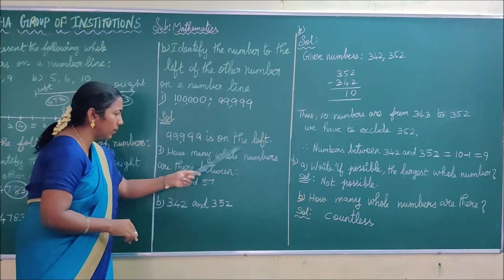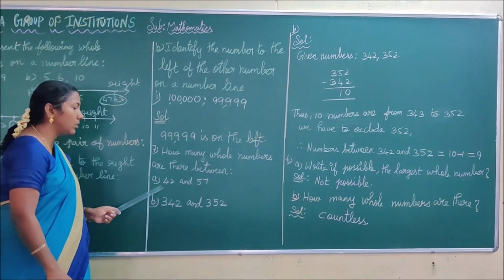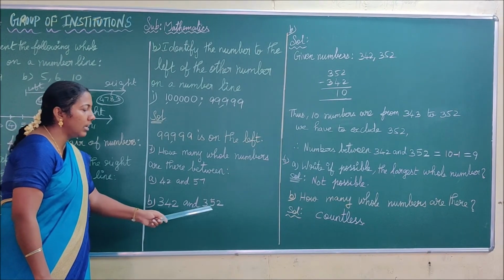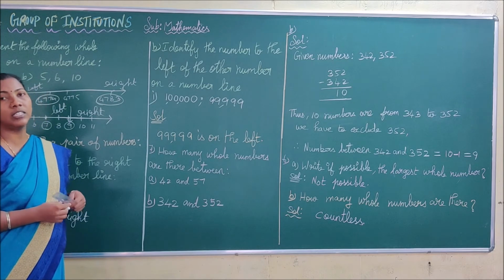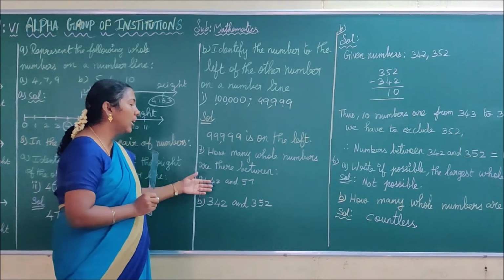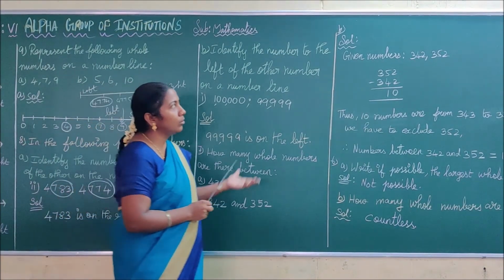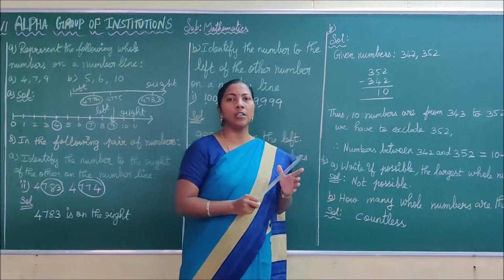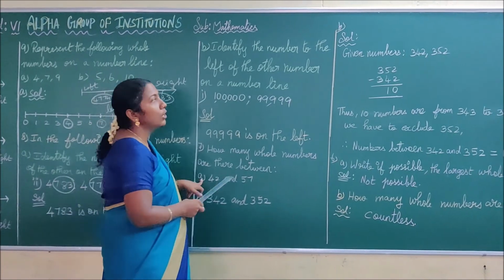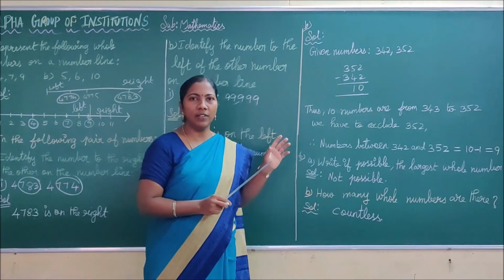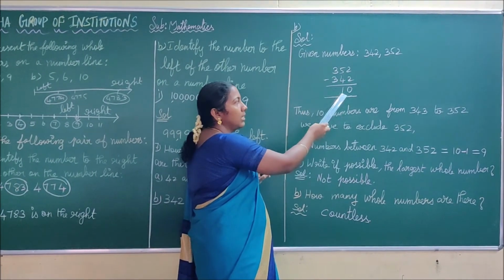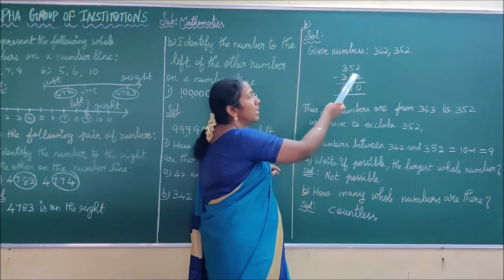See the next one. How many whole numbers are there between, first question 42 and 57, second question 342 and 352. In chapter 1, number itself, we did the same model sum more than 3 times, I think. You are already thorough in this model. Though you are thorough, I have put the solution for this sum. For the between sum, I did the second sum, the first sum is homework for you. The first step is you have to write the given numbers and then subtract the smaller number from the larger number. What is your answer? 10. This 10 includes the 352.